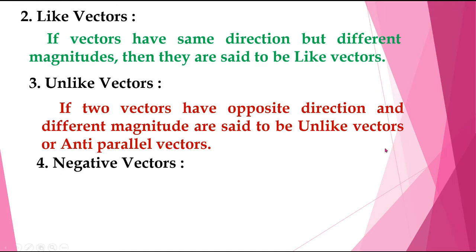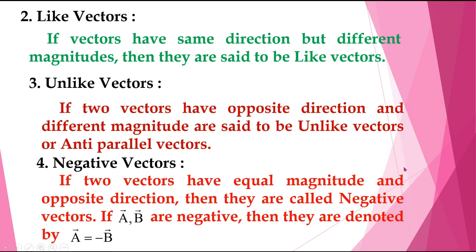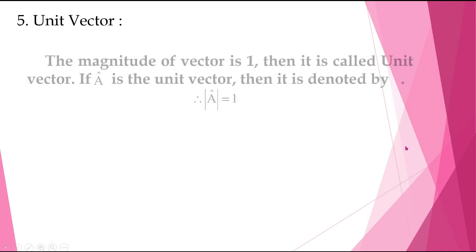Fourth one, negative vectors. If vectors have equal magnitude and opposite direction, then they are called negative vectors. For example, if a bar, b bar are negative vectors, then they are denoted by a bar is equal to minus b bar. Fifth one, unit vector.